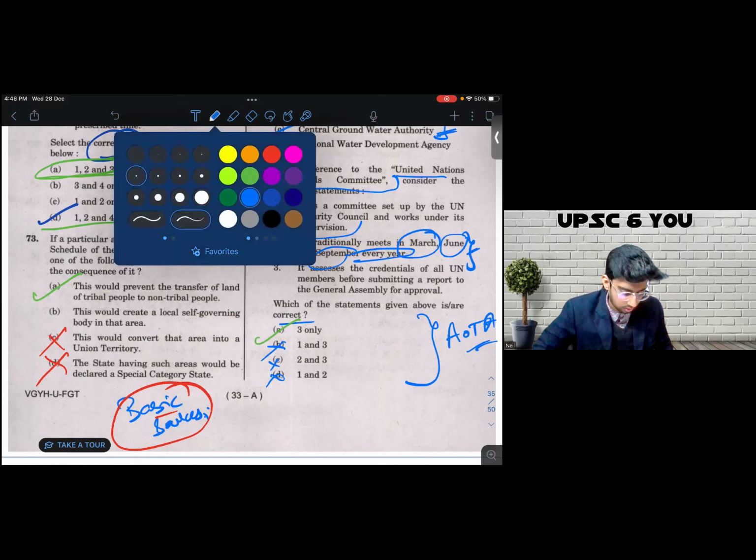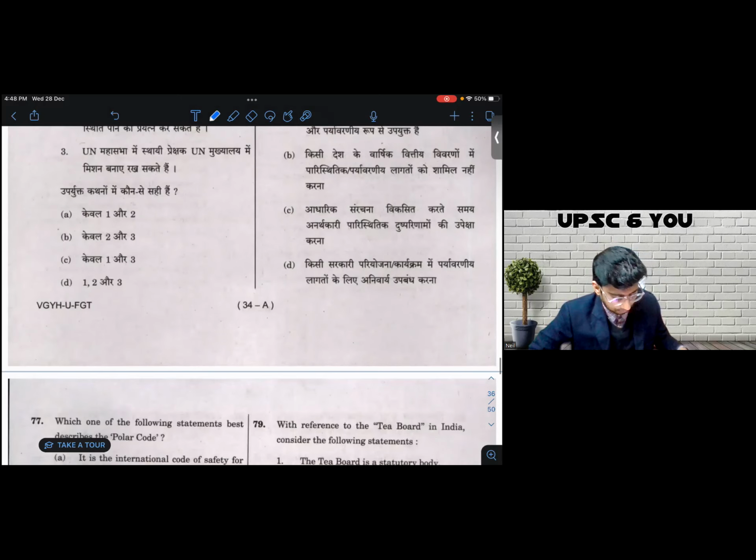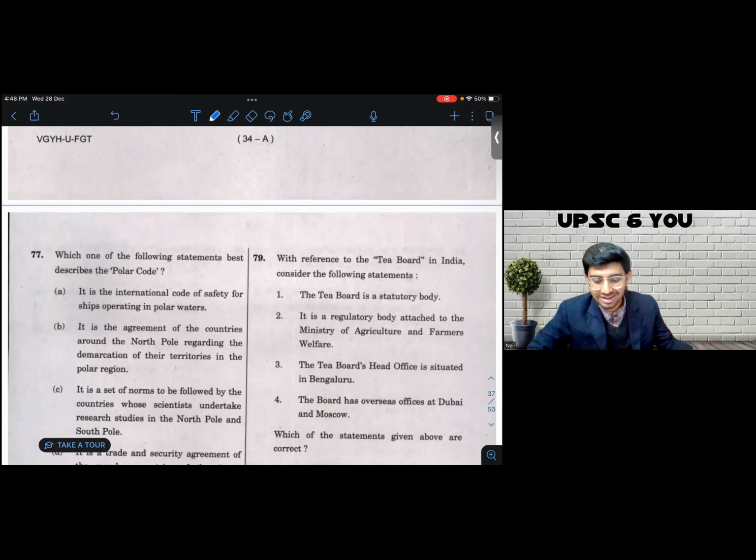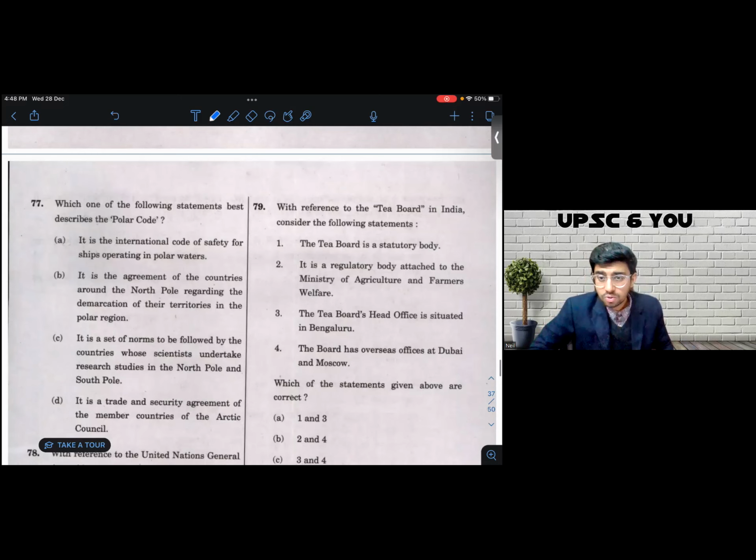Let's move to the next question. Question number 77. This was my favorite question in the entire paper. This question is similar to another question we did, I think question number 42. I'm not entirely sure. Question number 41. Similar to question 41, you remember this question 41 was about climate action tracker, and I solved it by talking about how you need to focus on the context and not on content. This is a similar question, and this is even easier than that. And I'll show you how.